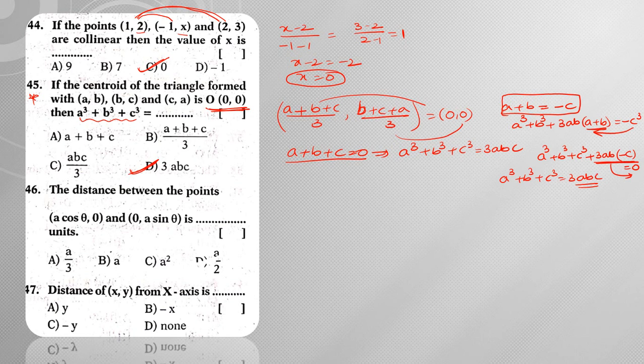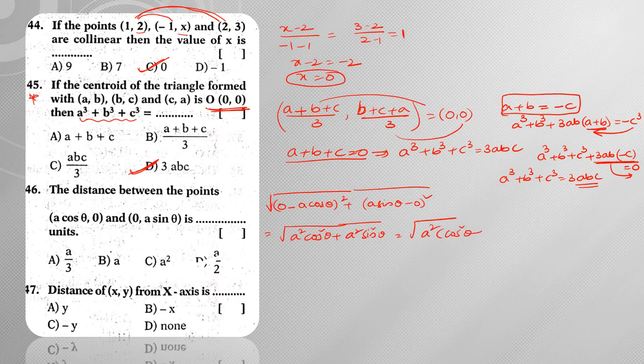Next, the distance between the points (a cos theta, 0) and (0, a sin theta). Applying the distance formula, what am I going to get? Square root of (0 minus a cos theta) whole square plus (a sin theta minus 0) whole square. Now on simplifying, this is a square cos square theta plus a square sin square theta. When I take a square as common, I am going to have cos square theta plus sin square theta. Cos square theta plus sin square theta is 1. Then from this, what am I going to get?